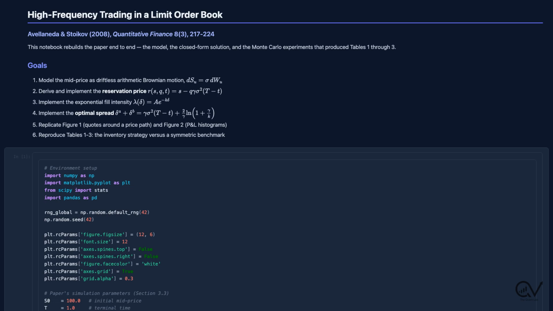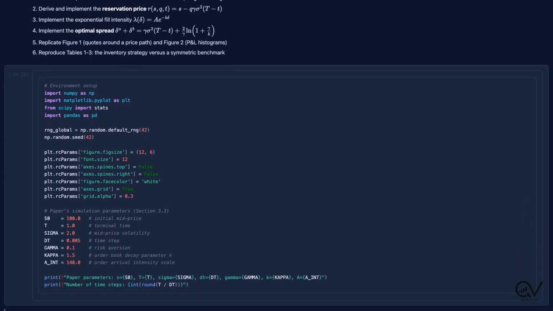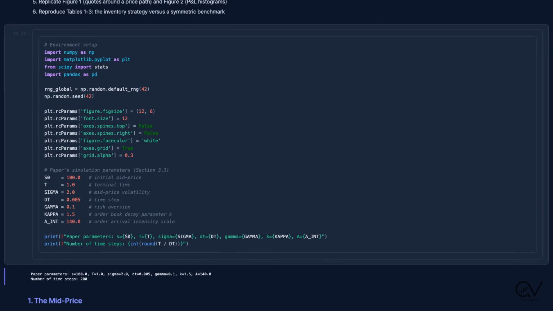Everything is synthetic and self-contained, no data downloads. Let us build it. We use our standard scientific Python stack, NumPy, SciPy, Pandas, and Matplotlib with fixed seeds for reproducibility. More importantly, we lock in the exact parameters from section 3.3 of the paper.